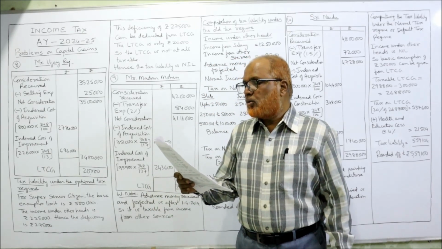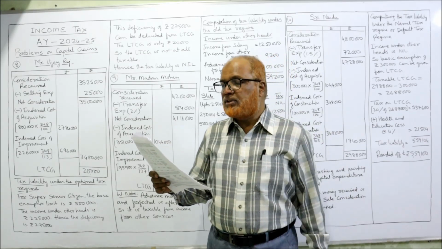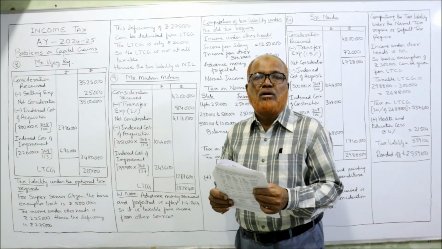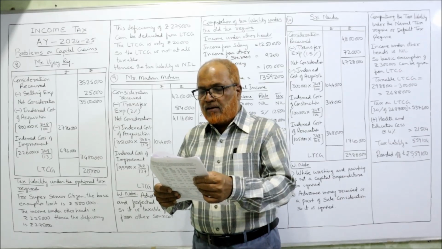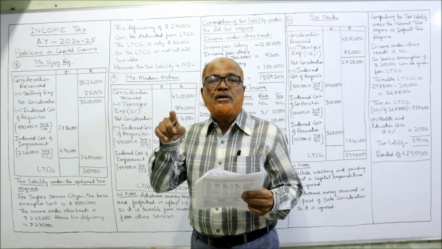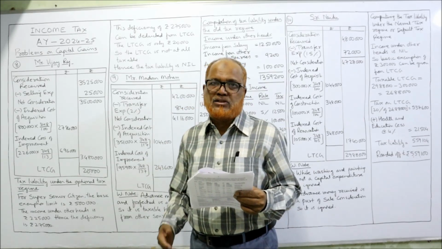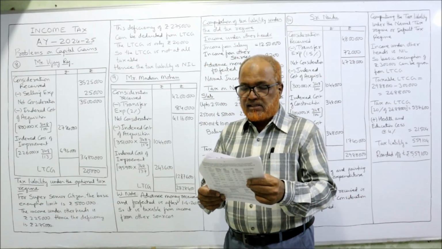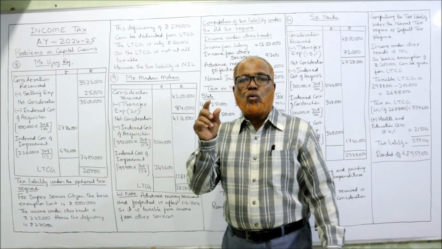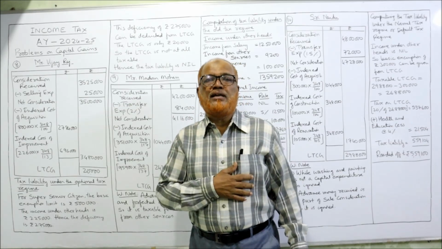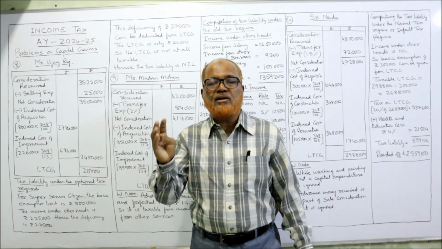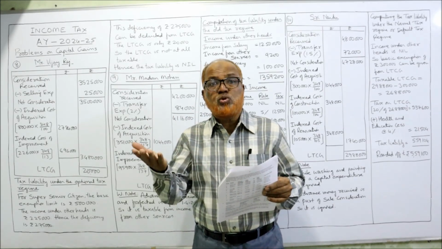Then during the previous year 23-24, the ornament is sold for 35,25,000 and selling expense of 25,000. This is the consideration received and selling expense. Calculate capital gain and tax liability under the optional tax regime. Optional tax regime means the previous old tax regime. Then the age of the assessee on the date of sale is 82 years, that means super senior citizen. For old tax regime, we have to consider the age also, because we have different tax rates for non-senior, senior and super senior. Here 82 years means super senior.